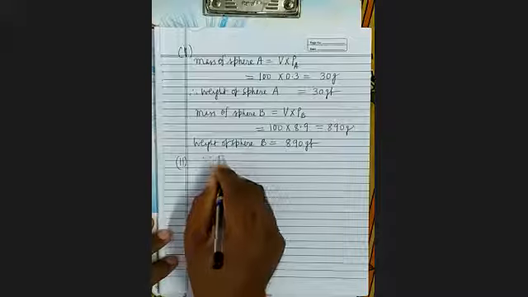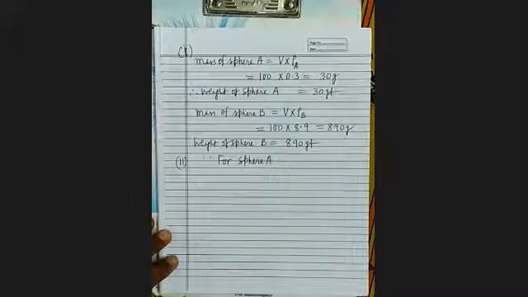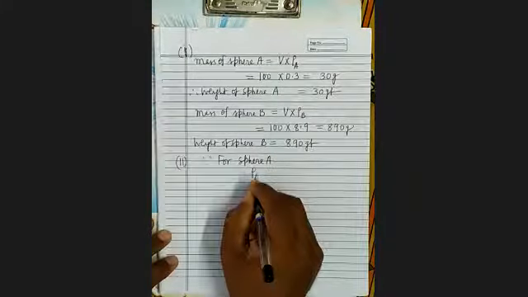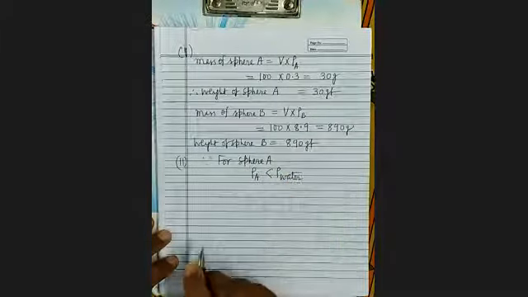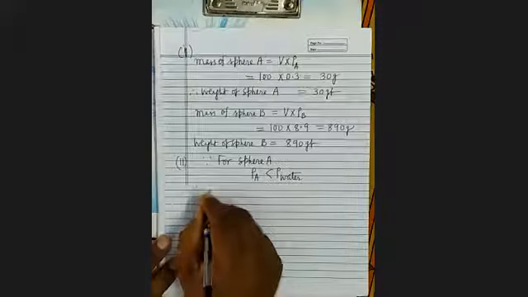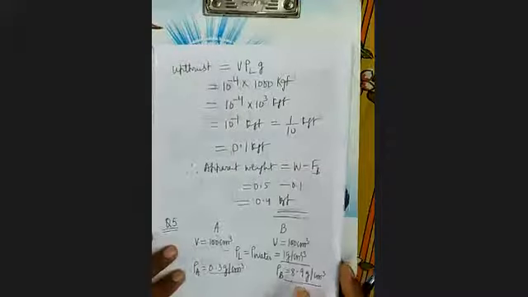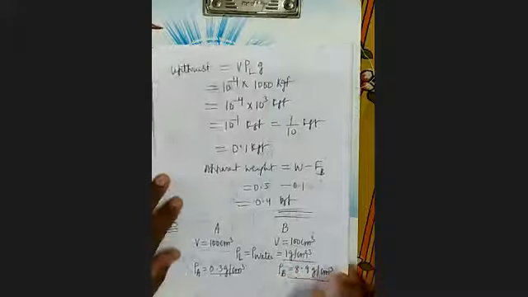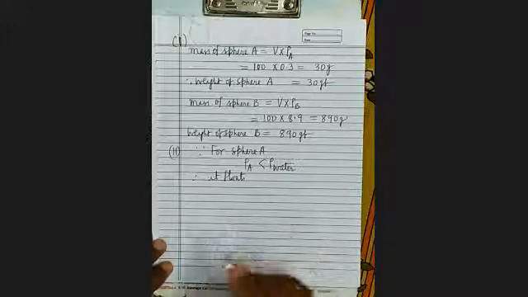Since for sphere A, density is less than density of water. इसकी डेंसिटी वाटर की डेंसिटी से लेस है. Therefore it floats.